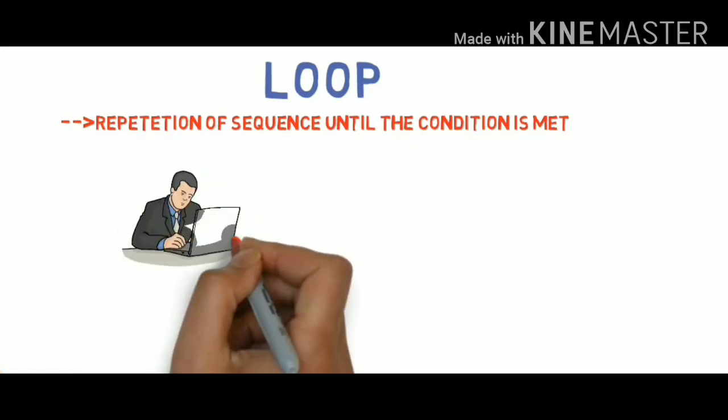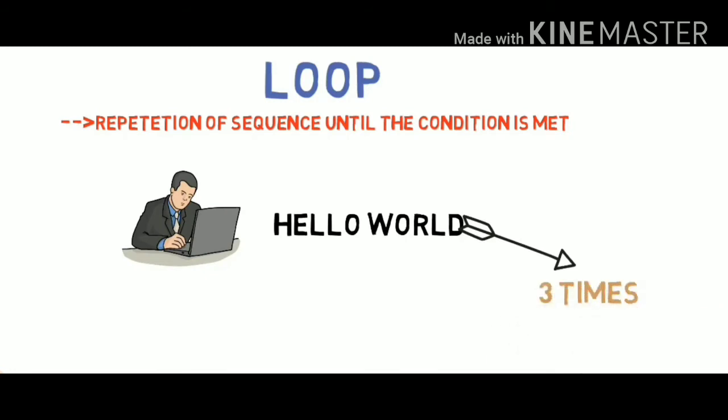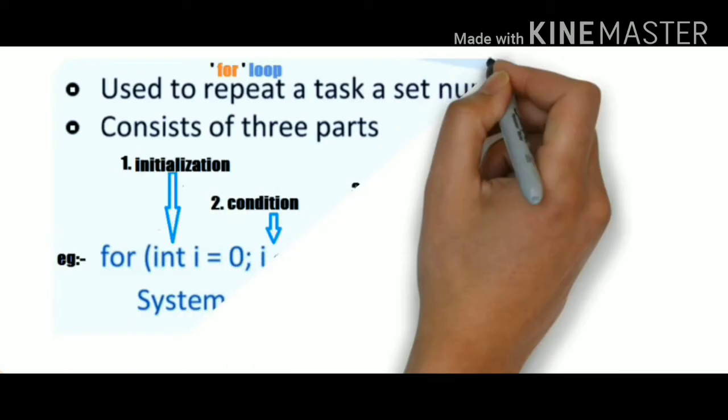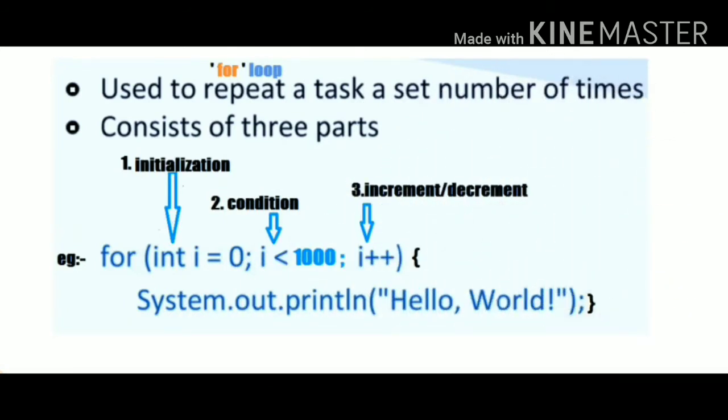Suppose if I ask you to print hello world 3 times, you can write the print statement 3 times. But what if I ask you to print it 1,000 times? It will be difficult, right? Don't worry, there is a loop waiting for you to do this job. First we will initialize i equal to 0, then we will give the condition that i is less than 1000, then we will increment i by 1. It will print hello world for us 1,000 times.